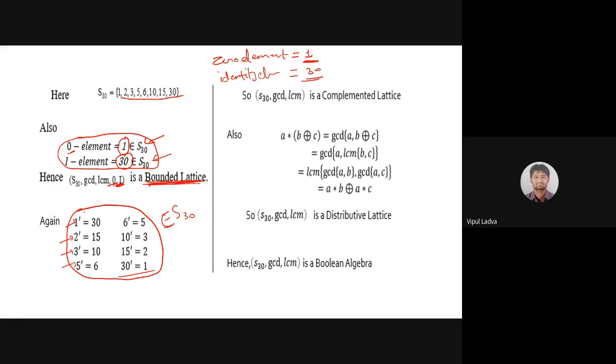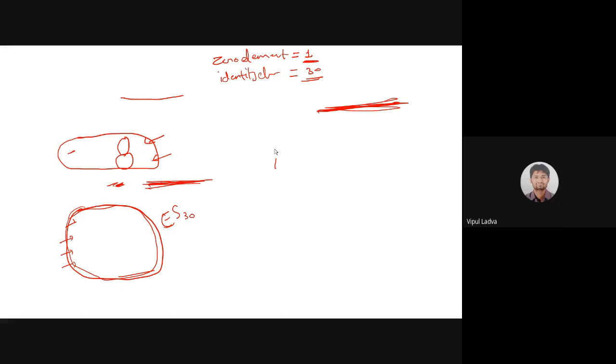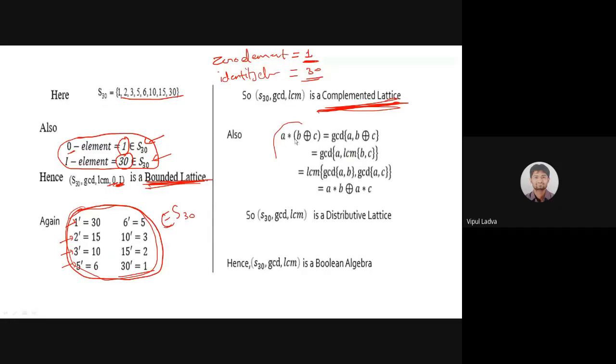And if each of the elements is having its complement in S30 once again, then I can say that it is complemented. It is bounded, complemented, and now the final step, we will be proving that yes, it is distributive also.